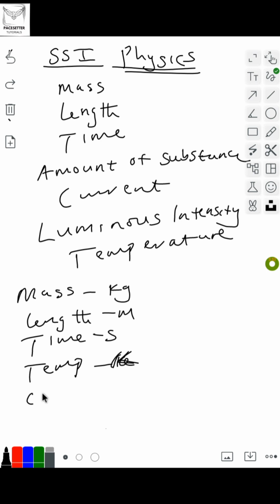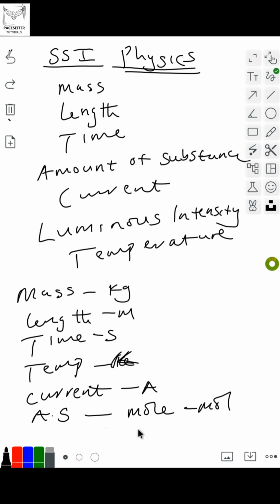And then what of current? Current is ampere. I use A. And what of amount of substance? It is what we call mole, so you abbreviate it mol. And then what of luminous intensity? Luminous intensity is what we call candela, which is cd. So you can see now, have I omitted anyone? So those are the various units.